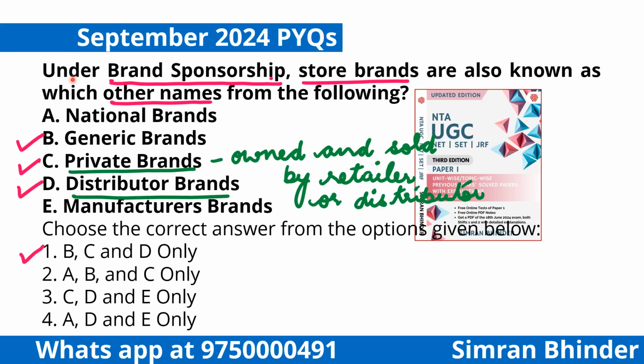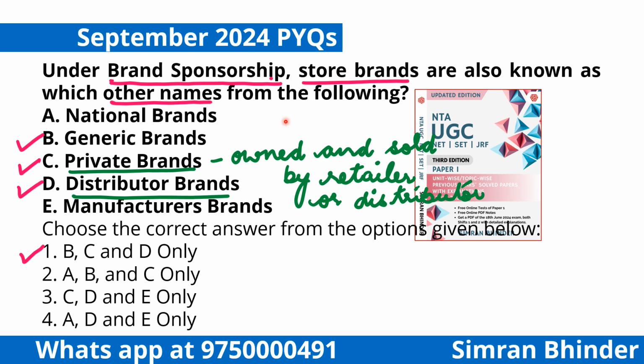Now, this is the latest UGC-NET question which is related to the topic of brand management taken from September 2024 examination. Under brand sponsorship, store brands are also known as which other names? So you have to prepare what are store brands? They are known as private brands or distributor brands.